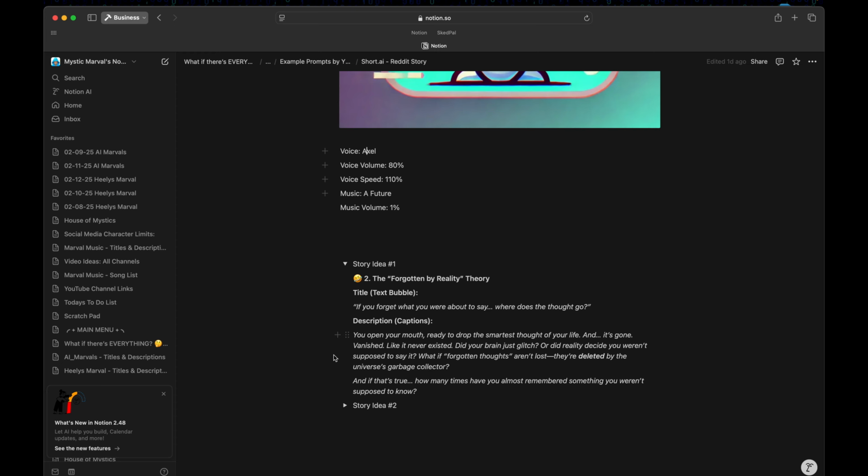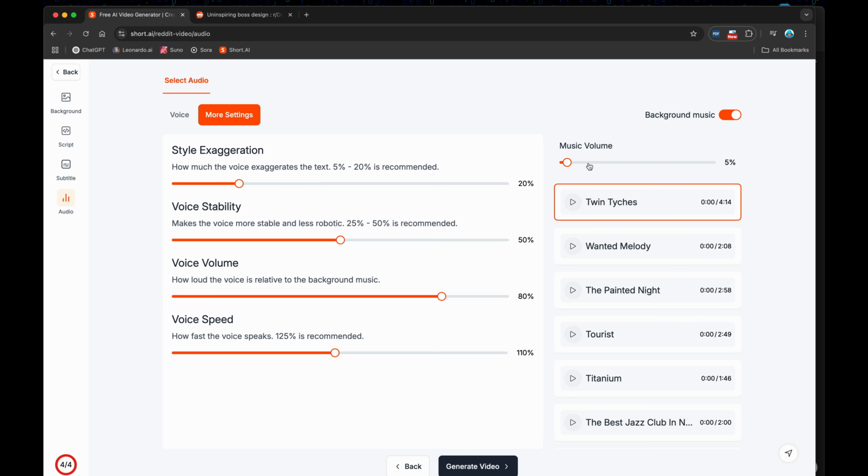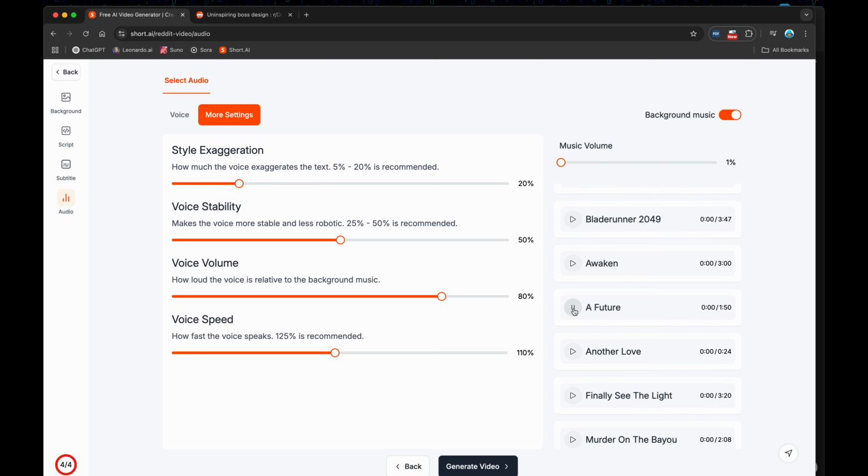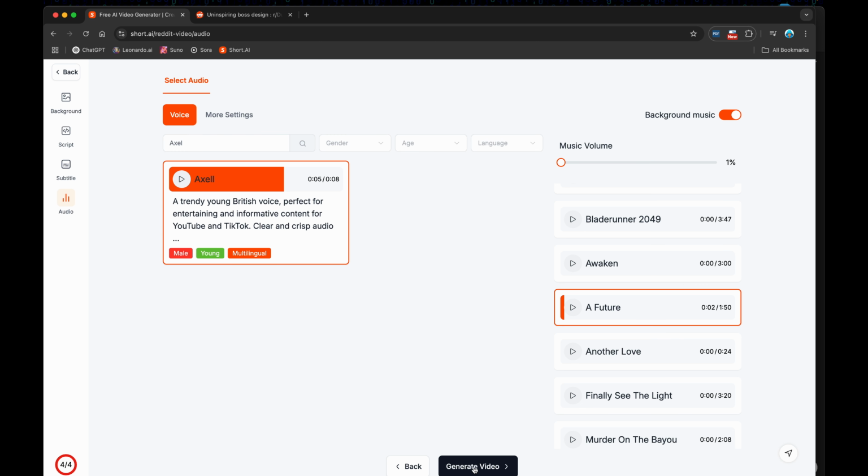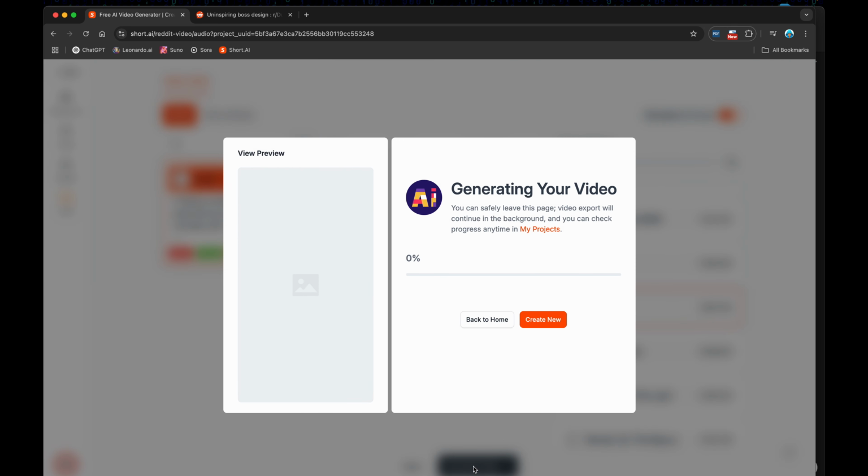Music is Future and the volume is at 1%. We'll turn this on and bring this down to 1%. And Future, it's got that synthwave sound. Okay, so we'll select Future. We've already selected the voice. We're going to click on generate video, and it's going to start generating the video.